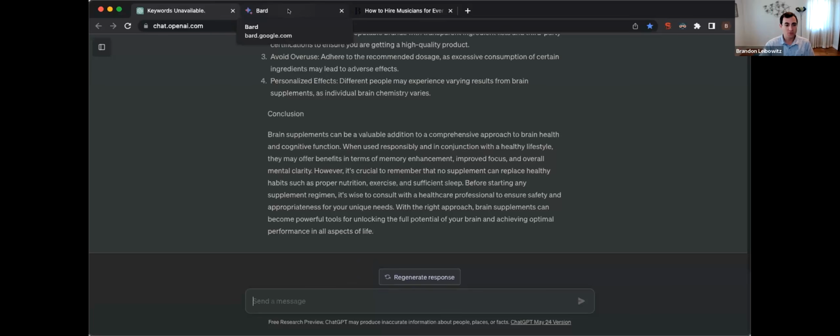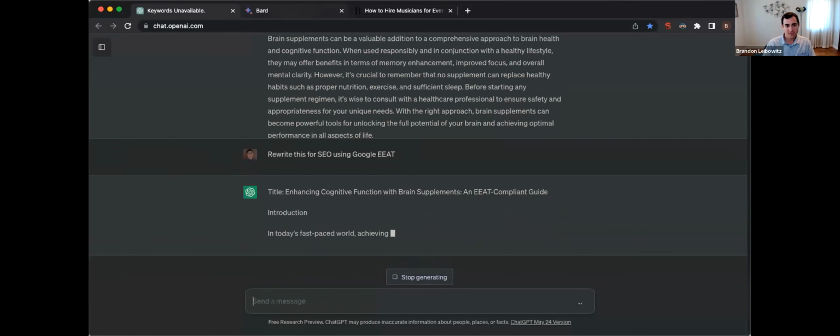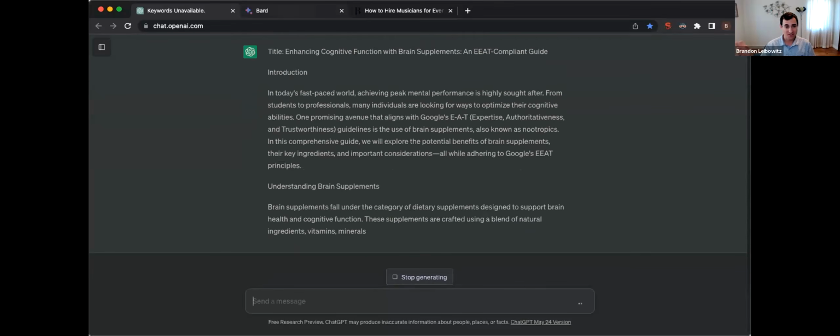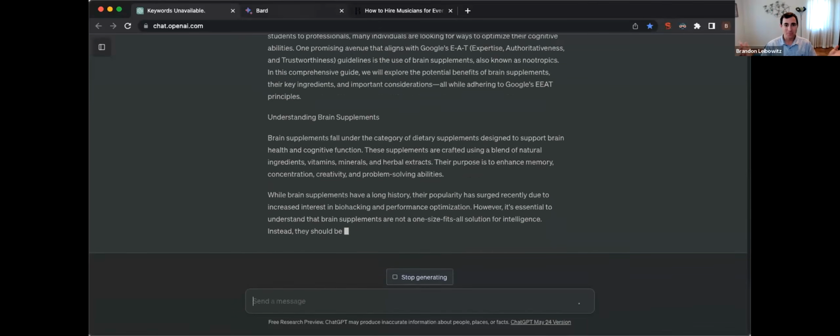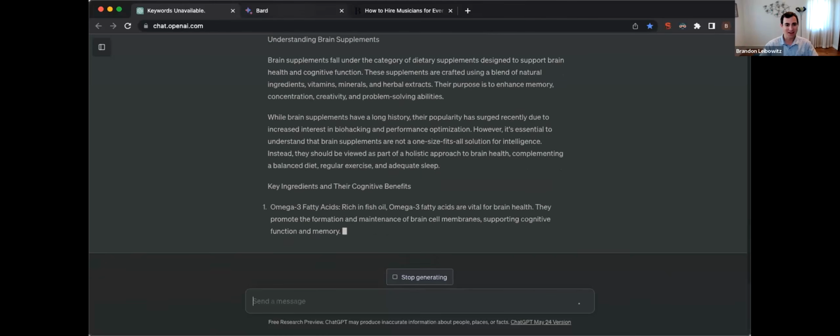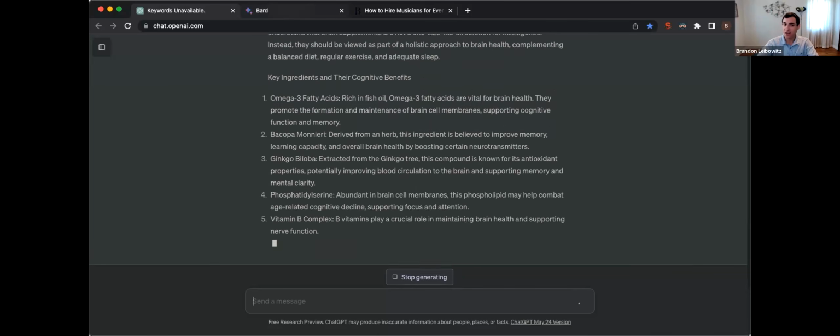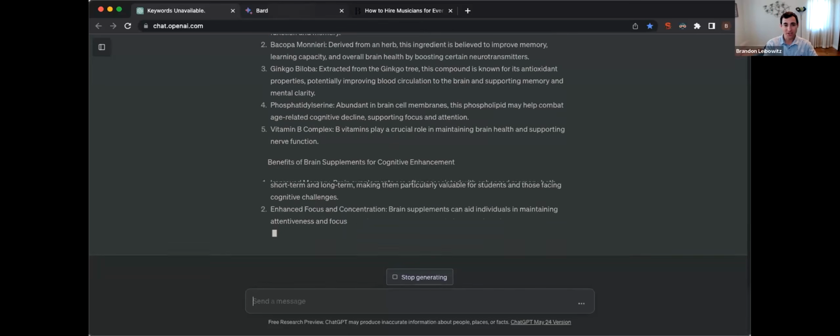And so you could even tell ChatGPT to rewrite this for SEO using Google EEAT. And it will write the content to be SEO optimized. Again, I don't trust this. It's not accurate. It's a good starting point, but I would not copy this verbatim, because